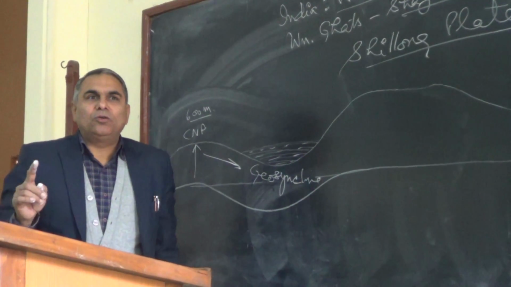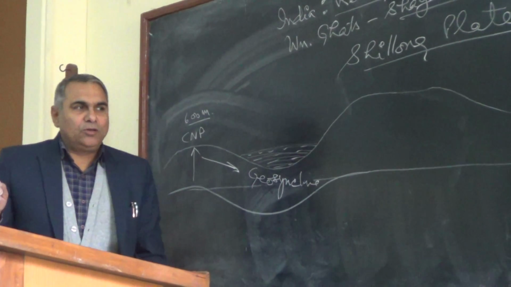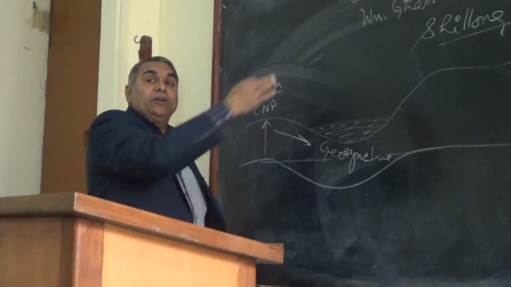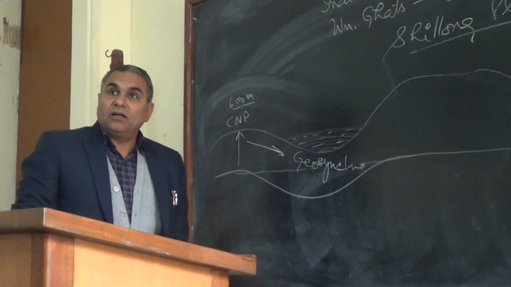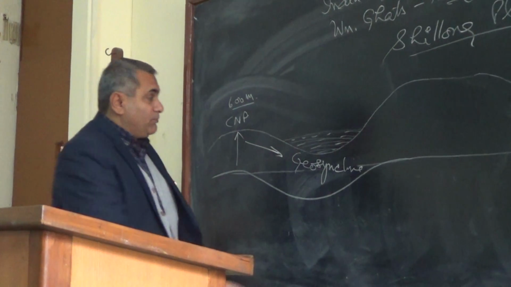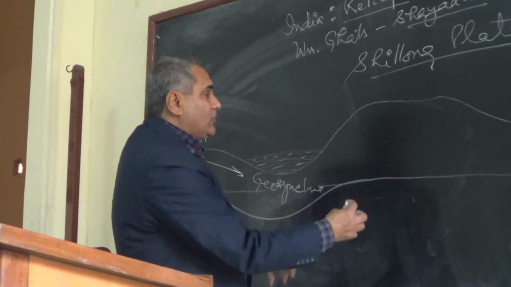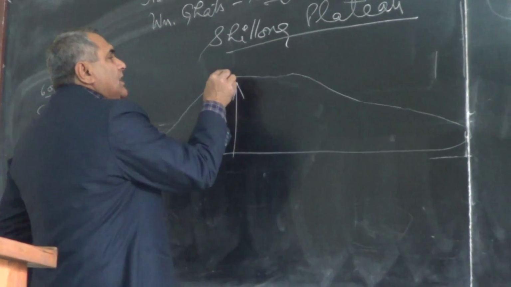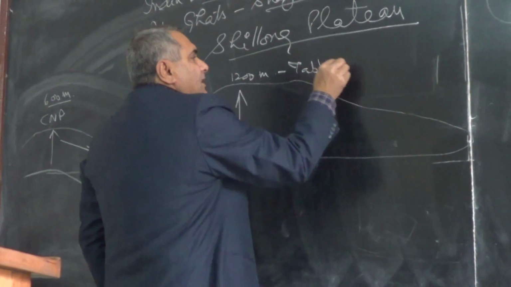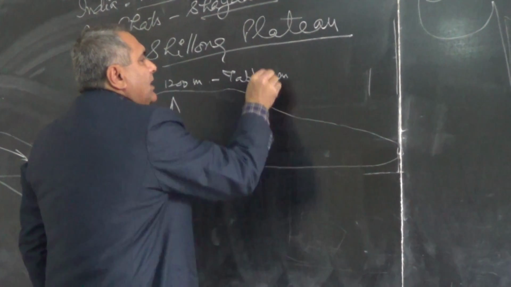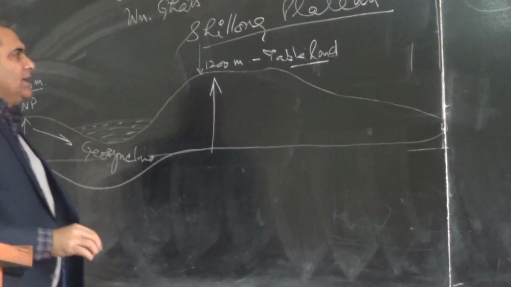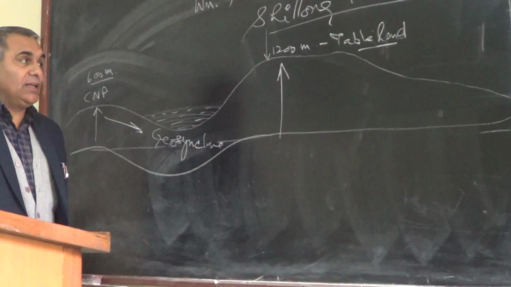That is called the Indo-Brahmaputra hypothesis. It was flowing towards the north and going to the Indus. The Brahmaputra was a tributary of the Indus River before the formation of this geosyncline. And when this geosyncline formed, the compression accumulated and this landmass uplifted. This 1200 meter high tableland is called the Shillong Plateau. So the Shillong Plateau is almost a 1200 meter high tableland.